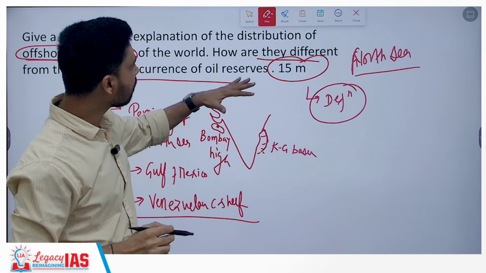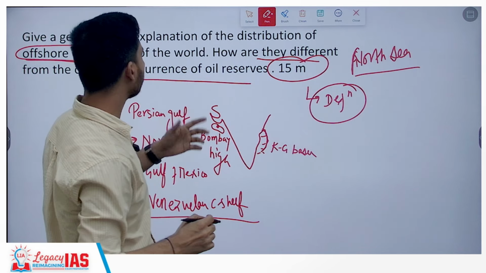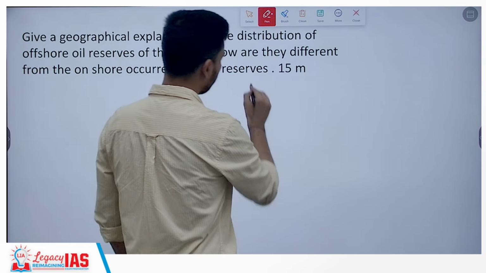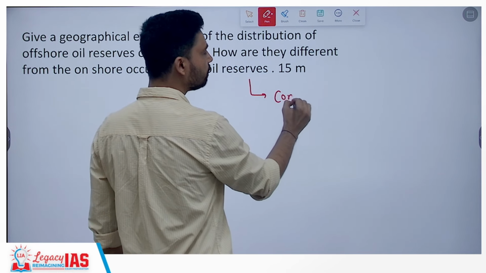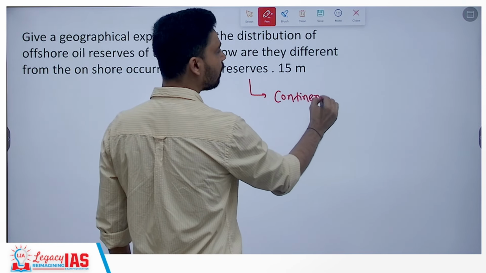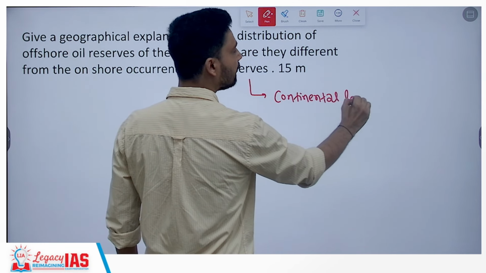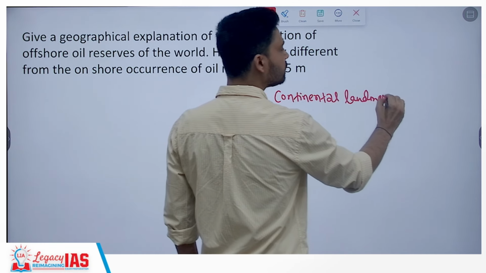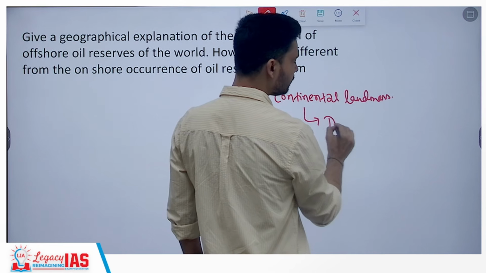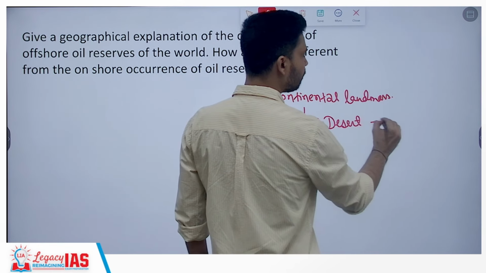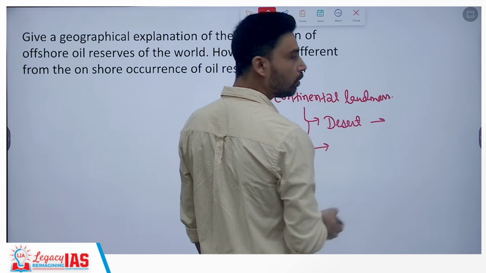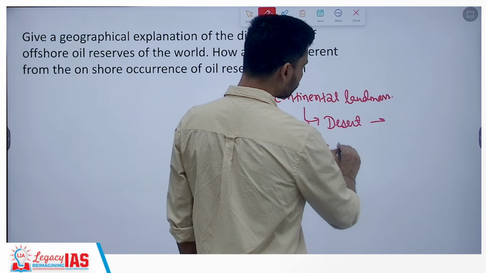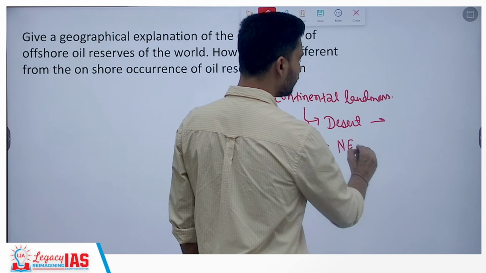In the second part, we have talked about how they are different from the onshore. So first of all, we have to define what is the onshore oil reserve. Onshore oil reserves simply are those oil reserves which are found on the continental land masses, largely, for example, in the desert areas, in Saudi Arabia, UAE, Oman, the Thar desert of Rajasthan. These are found also in the northeastern part of India in the plains.